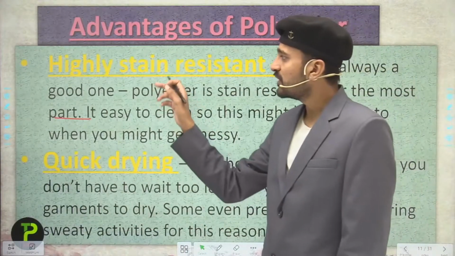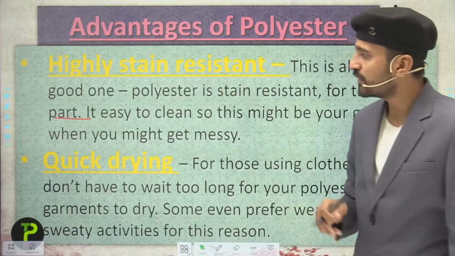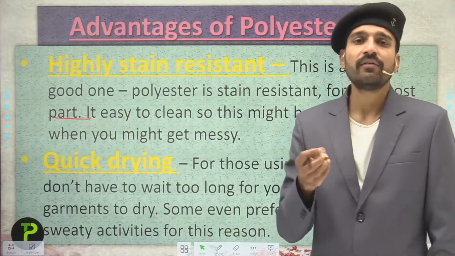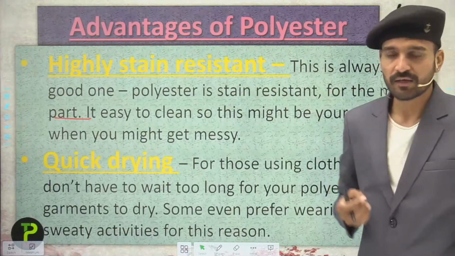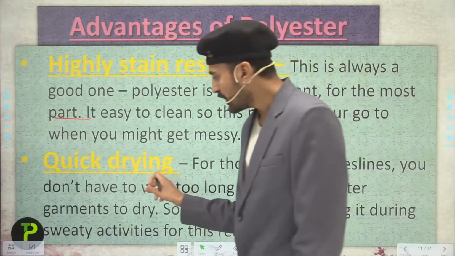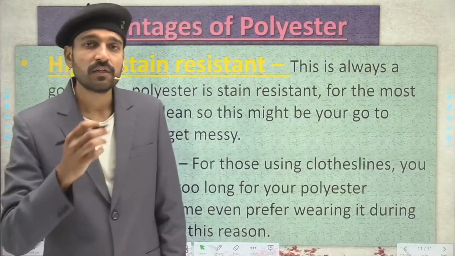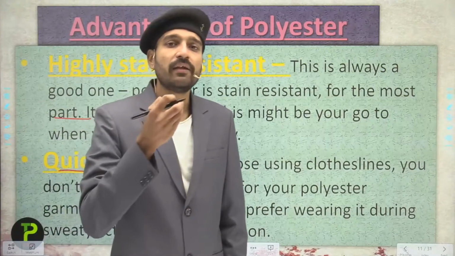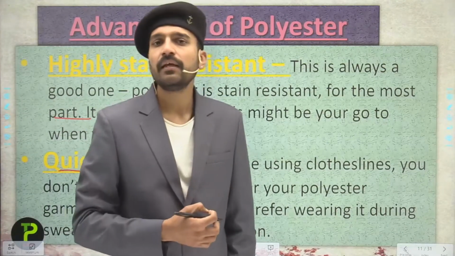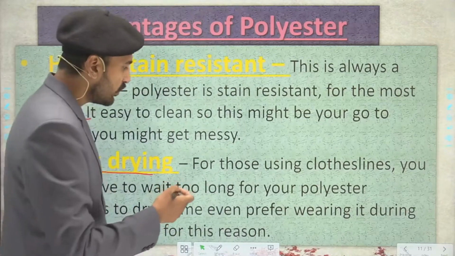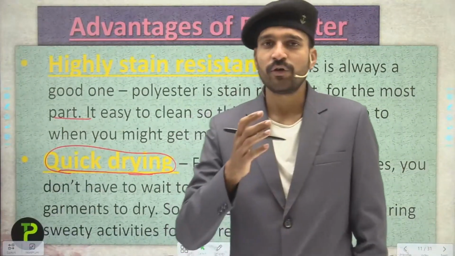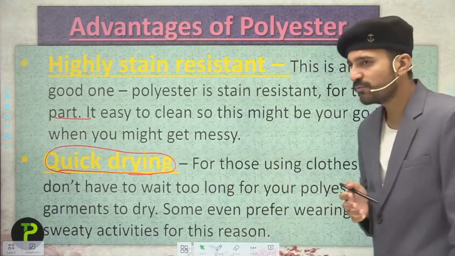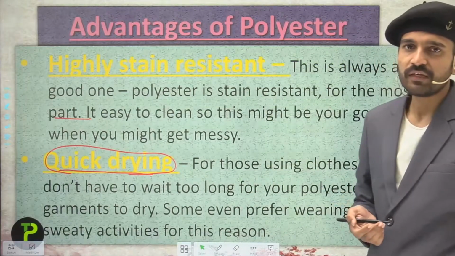These are highly stain resistant. So they do not stain whenever we use them, and this is why they require minimum care. Now the second is that they are quick drying. We can use polyester fabrics and wash them on a daily basis. They can dry very quickly. So in summers and winters, we don't have to worry about polyester because it can dry very easily.